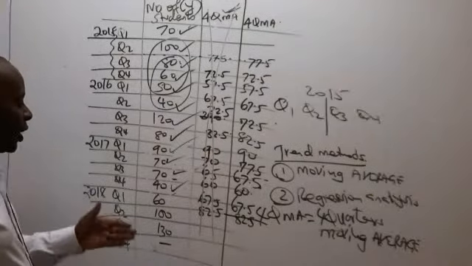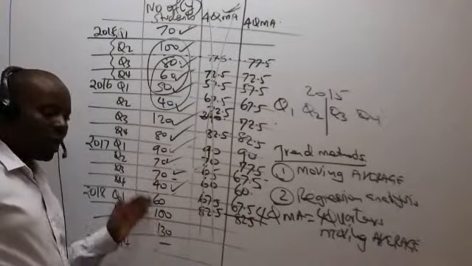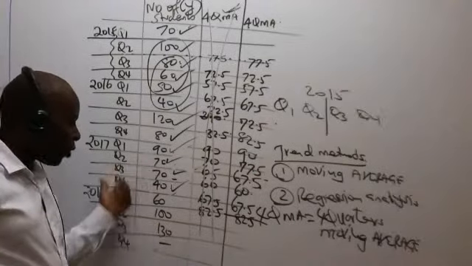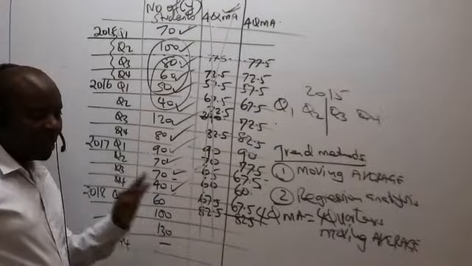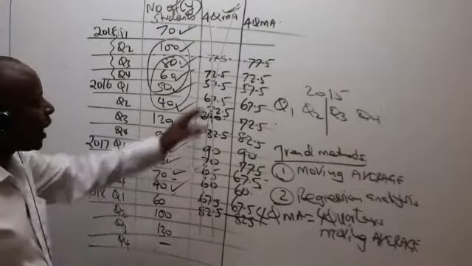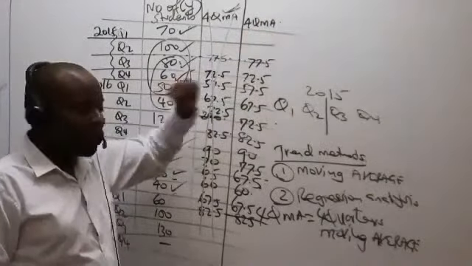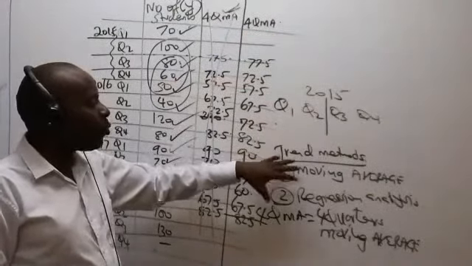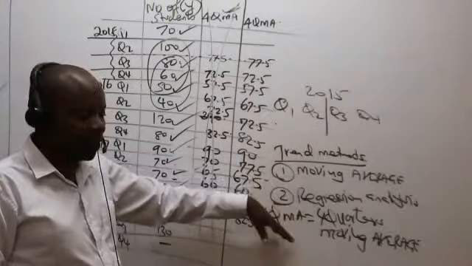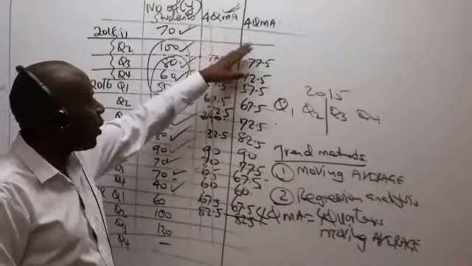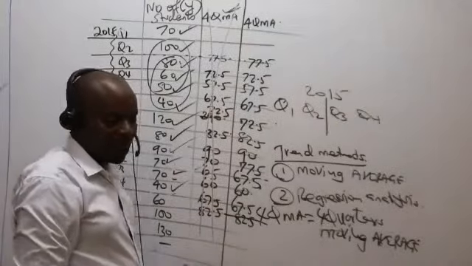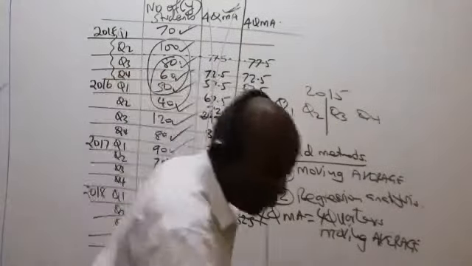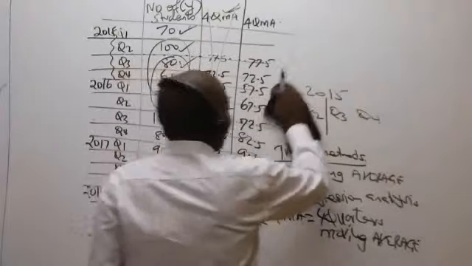So now we have reached the dead end. Why? Because we can't get a 4-quarter moving average using just 3 numbers. Now we stop there. But now, ladies and gentlemen, we can't call this the trend. We've said one of the ways of getting the trend is the moving averages, but we can't call this the trend, because we have figures that are hanging. So now we need to correct that.